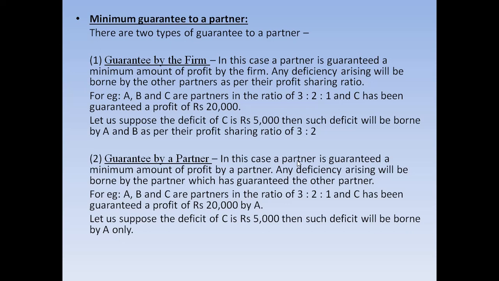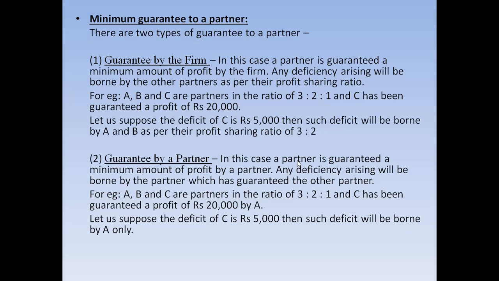By guarantee, we mean the minimum guarantee given to a partner by a firm or a partner, that his share of profit will not be less than a certain amount that has been guaranteed. In the case of minimum guarantee, we guarantee a partner that your profit will not be less than rupees 10,000, or will not be less than 50,000.